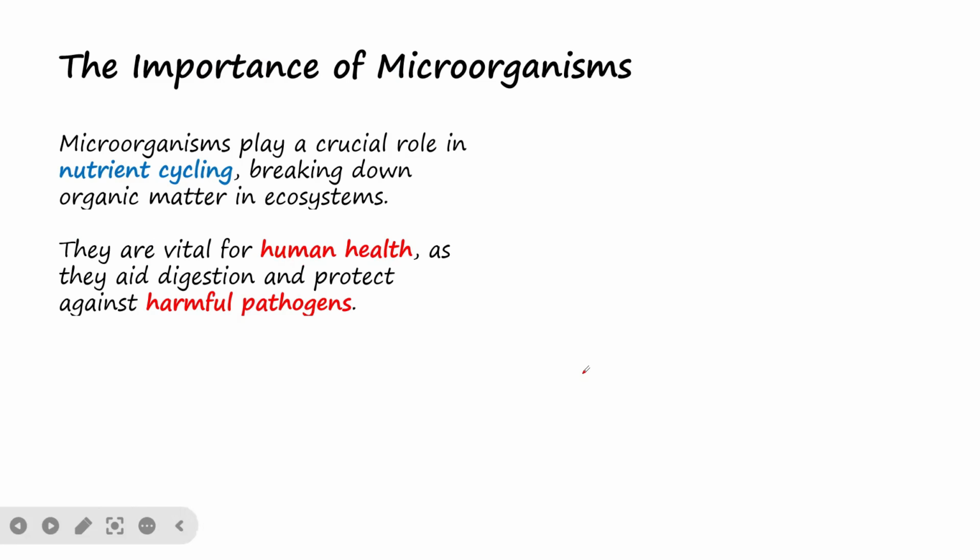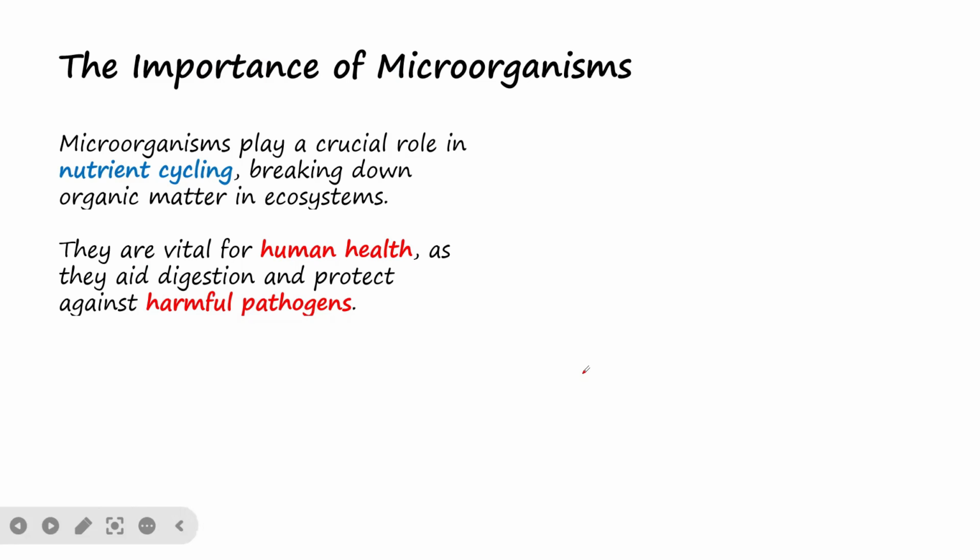And very importantly, some of these microorganisms are vital for human health, like aiding our digestion. Normally, humans take a lot of food products that we cannot digest because we don't have the enzymes to do so. For example, when we take carbohydrate that is rich in cellulose and fibers, we cannot digest cellulose because we don't have the cellulase enzyme.